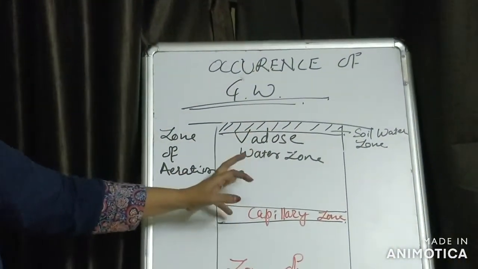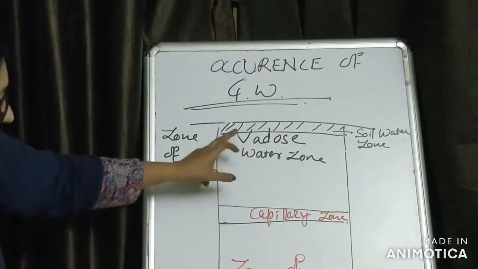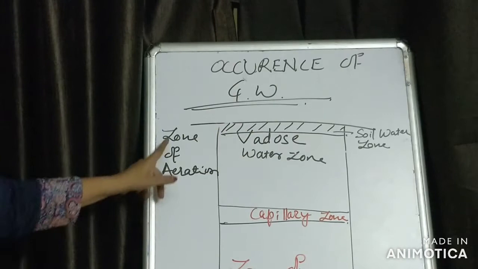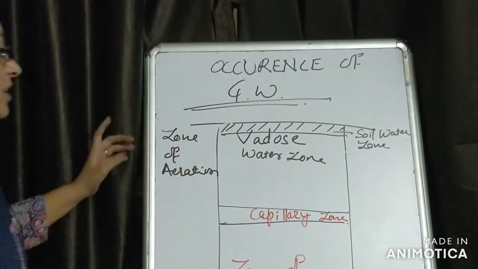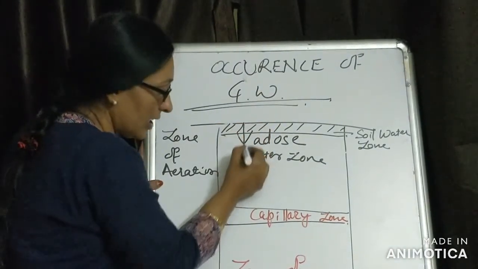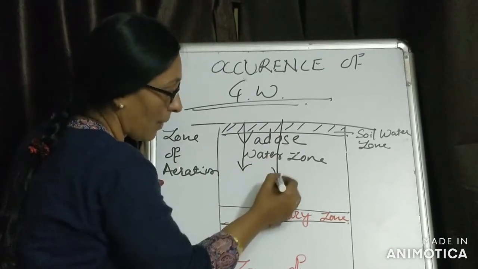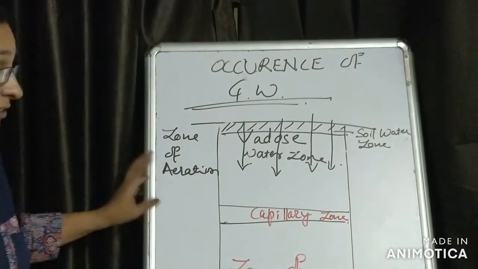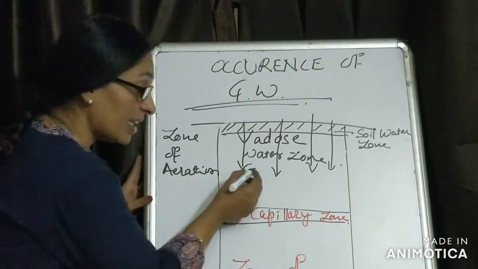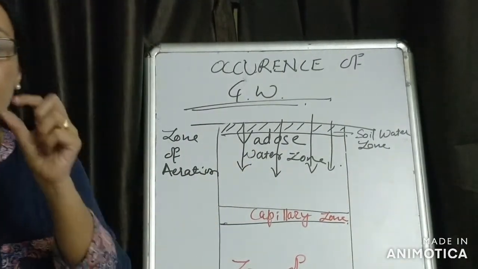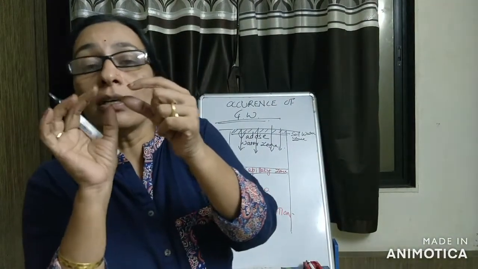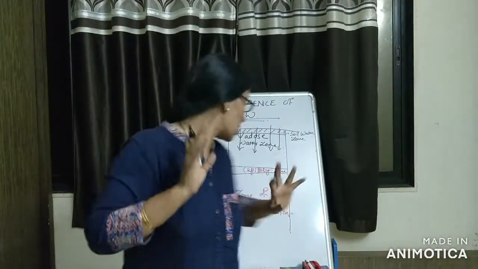The second part of the Vadose water zone is known as the zone of aeration. When the rain comes, part of the precipitation infiltrates. That infiltrated water occurs as thin films around the soil particles or in crevices of rocks.